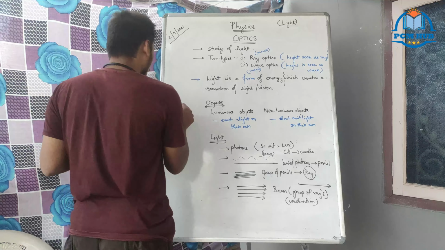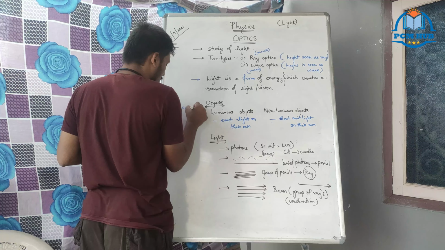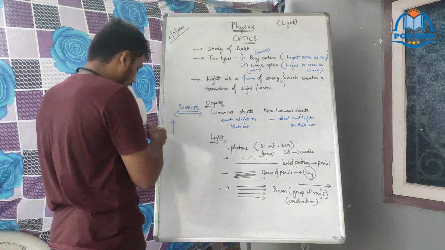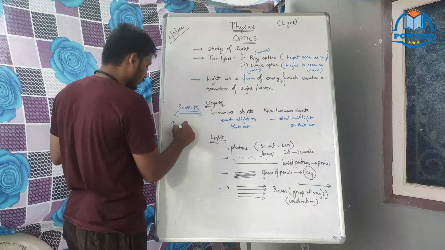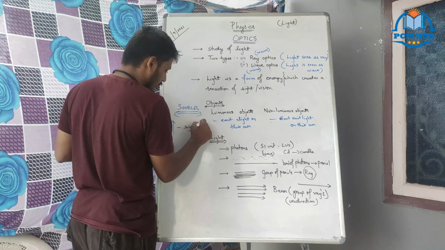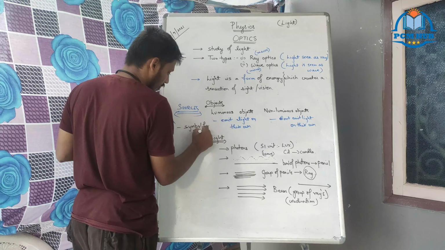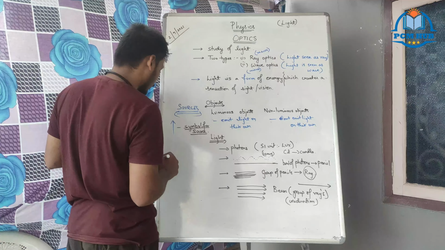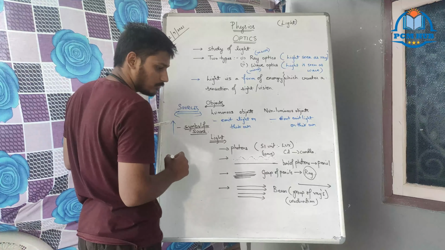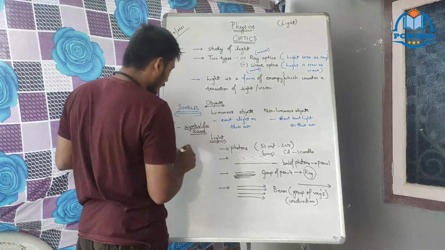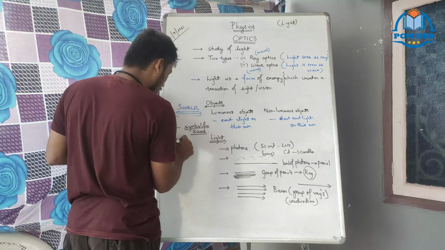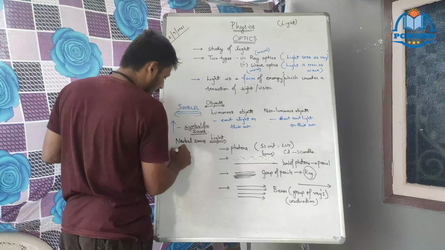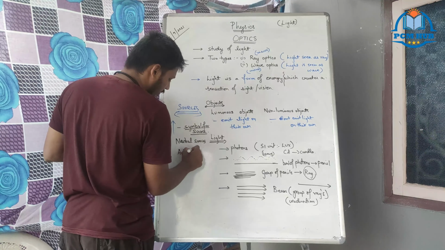That's it. And coming to sources, you know, sources. A source means I represent a source like this. This is the symbol for a light source. Okay. There are natural sources. There are artificial sources. You write examples on your own.